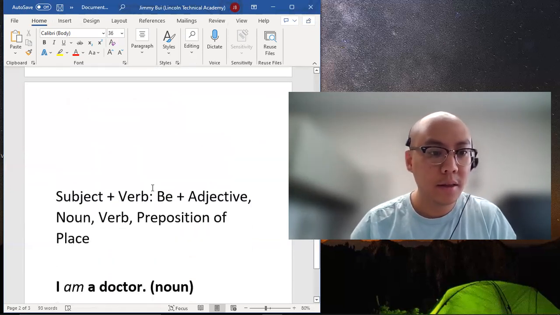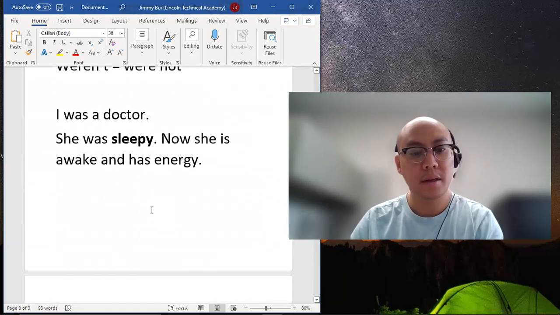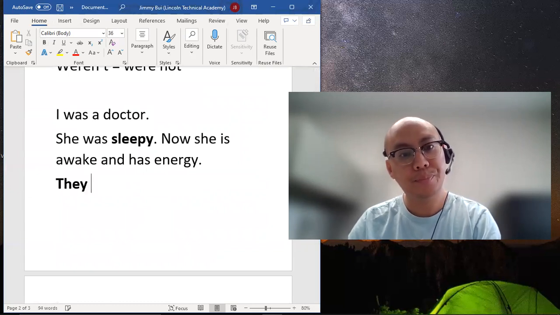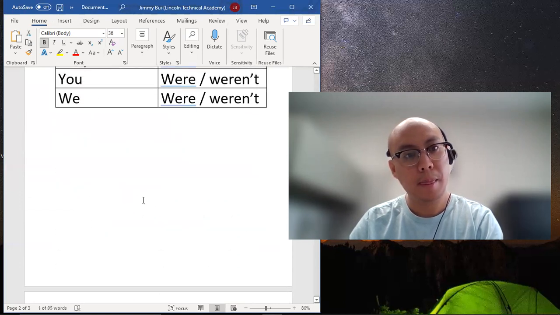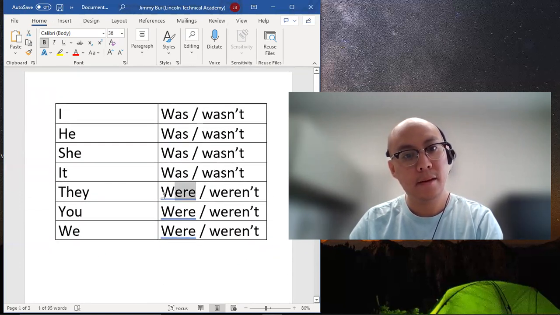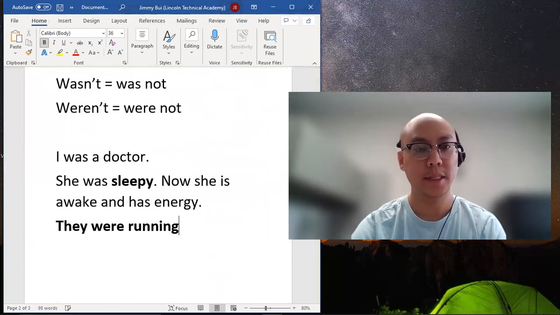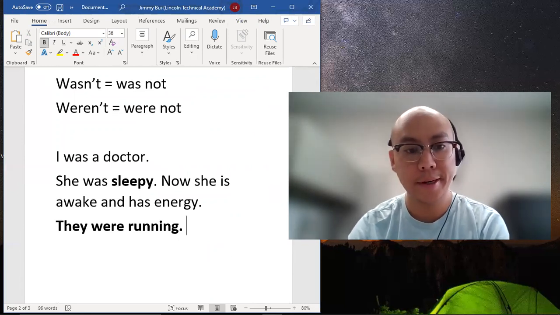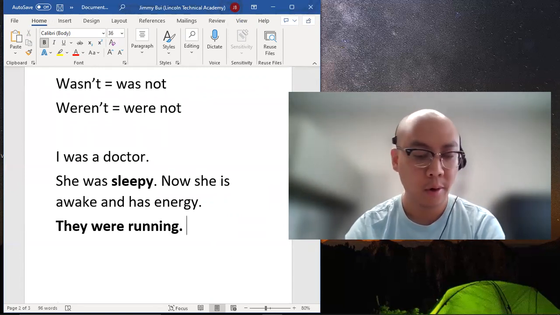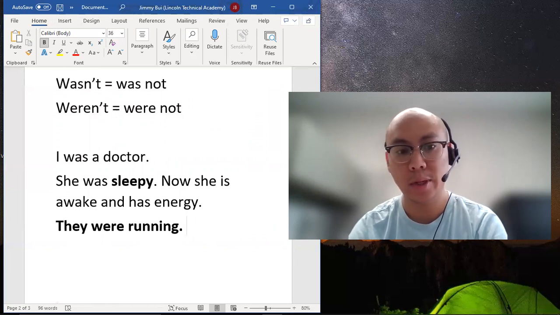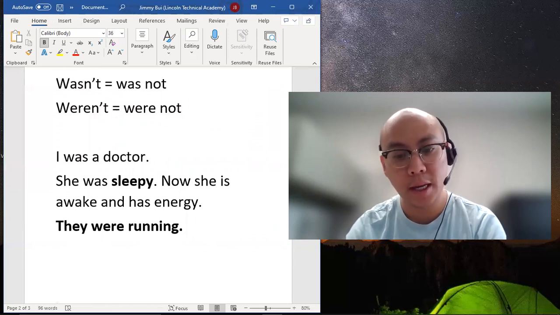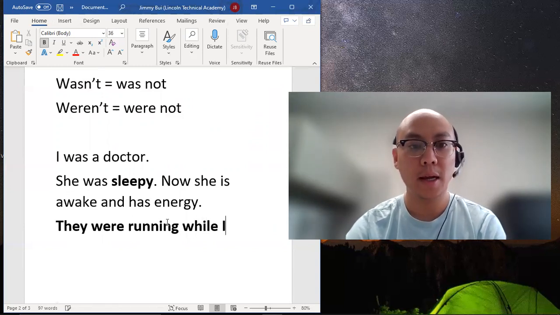The next one, they are running. So they, plural, were. They were running. As we know, this was a present continuous. Now it is a past continuous. And this demonstrates an action that happened in the past that can continue into a future, or is simultaneous with an event. So they were running, for example, while I was sleeping.